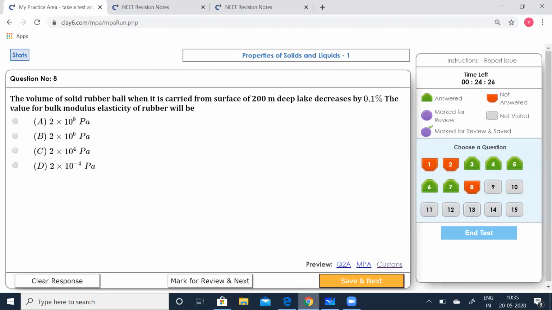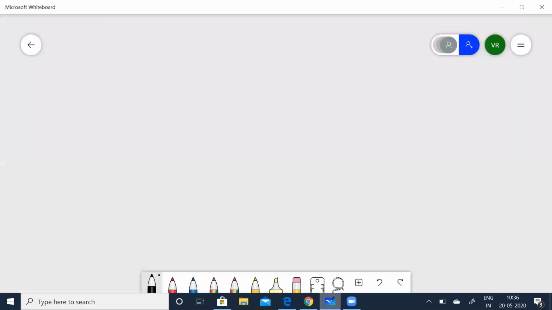The volume of a solid rubber ball when it is carried from the surface to a 200 meters deep lake decreases by 0.1%. The value of bulk modulus of elasticity of rubber will be what? All right. Bulk modulus is given by B is equal to minus delta P V by delta V. Now you know delta P is equal to H rho G.